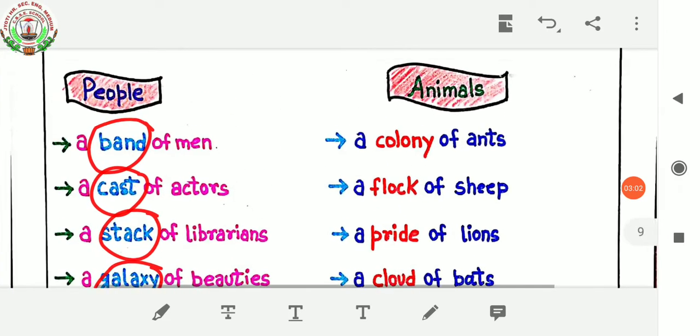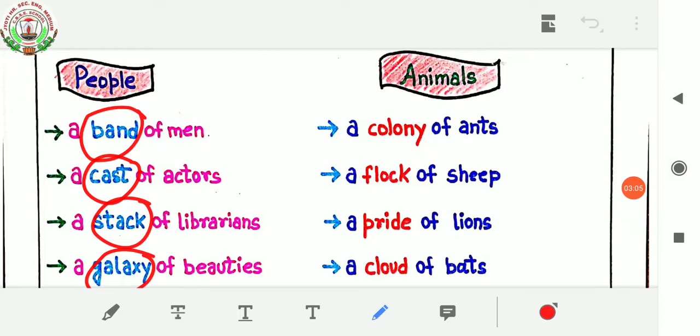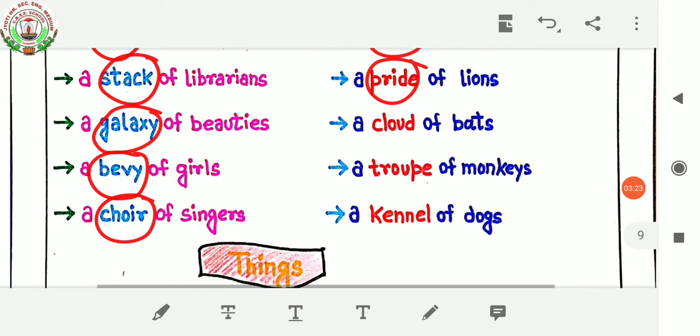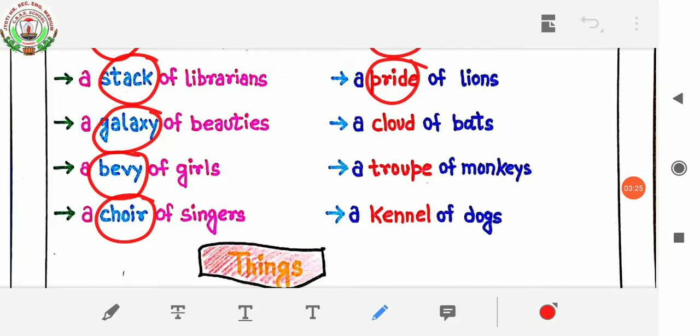Let's see how we use them for animals. Like a colony of ants. Here, colony is a collective noun. A flock of sheep. Here, flock is a collective noun. A pride of lions. Here, pride is a collective noun. Next, a cloud of bats. Here, cloud is a collective noun. A troop of monkeys. Here, troop is a collective noun. A kennel of dogs. So, kennel is a collective noun.